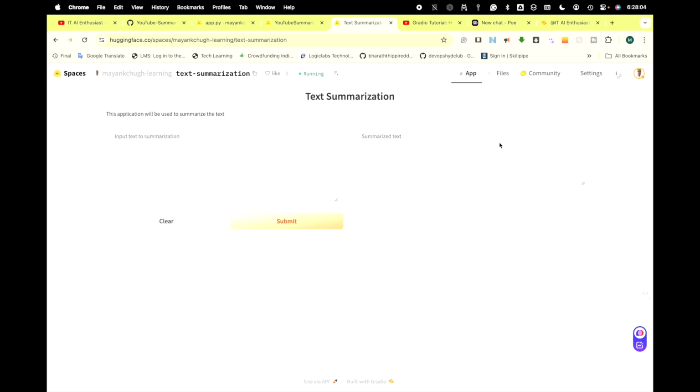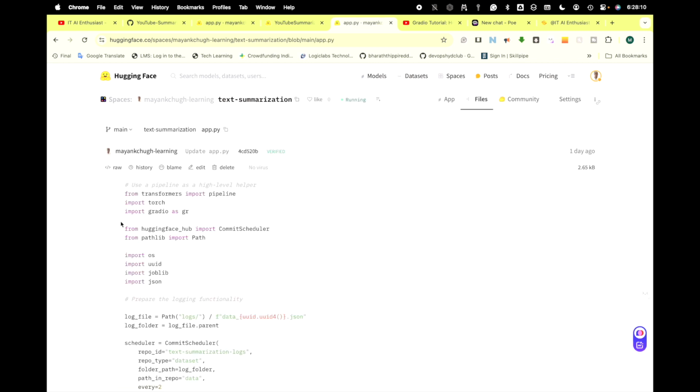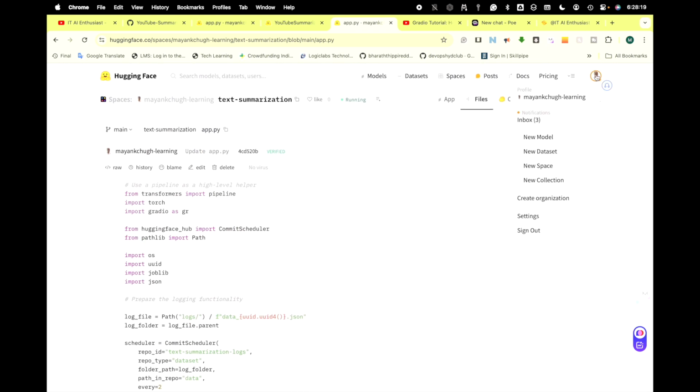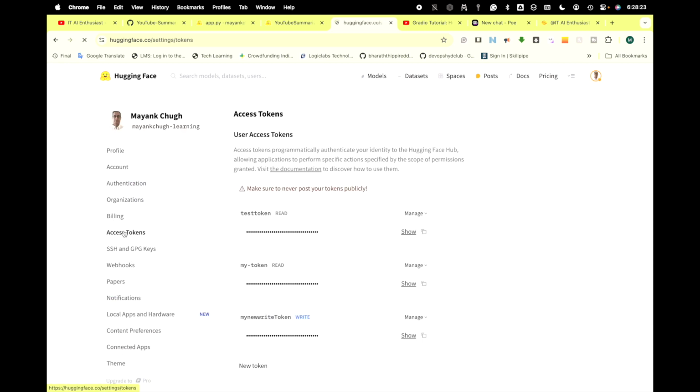In this text summarization, you go and open the files. I have added some code for logging. How it works, basically, the first thing you need to do is, in your settings, in your access tokens, create a new token with write access.